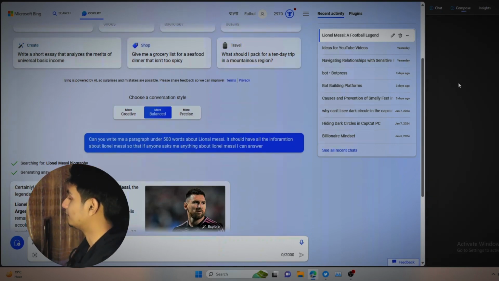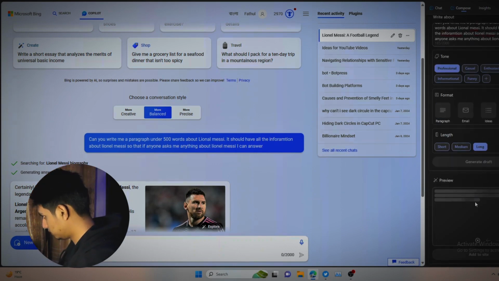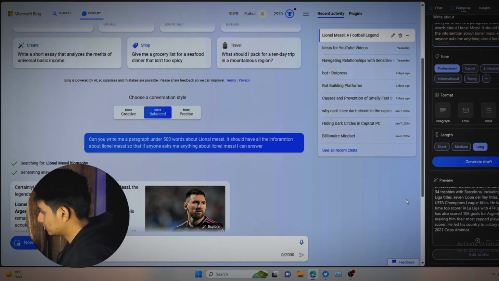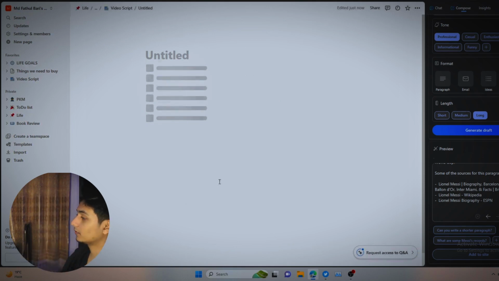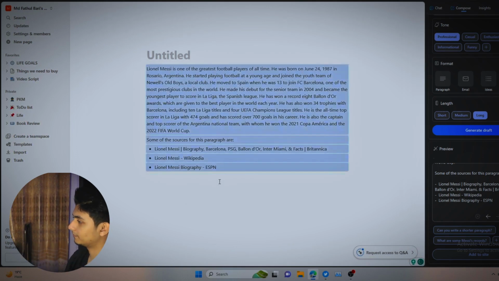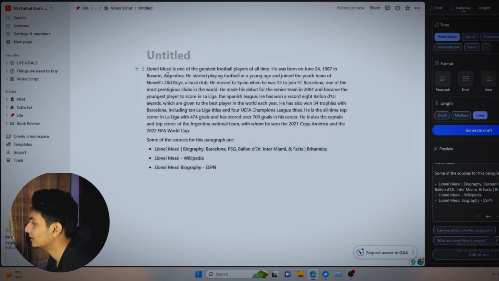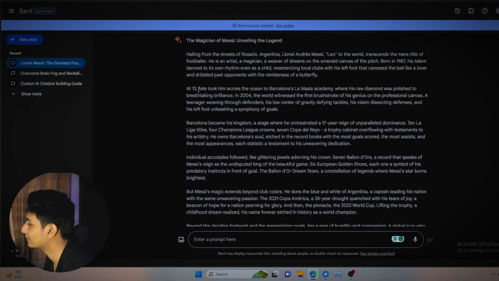I'm just going to try to compose something. Okay, it's giving me really bad ones. They're really short. This is not what I want. This is really small. Okay, after some research it gave me something. I'm really disappointed by it.